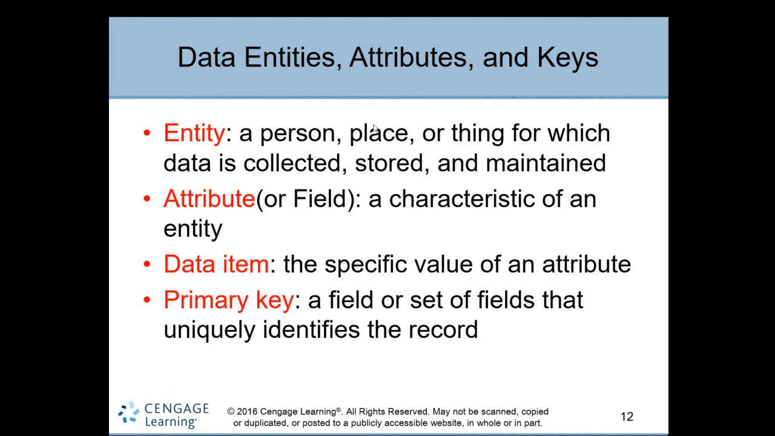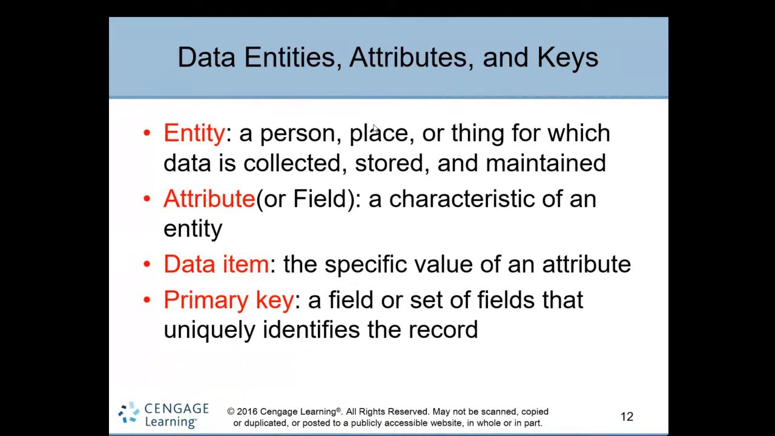This data is collected and stored in the database, so we can maintain this stored data in the database. That is called an entity. Entity is simply called a thing. Attributes are the characteristics of an entity. An attribute is also known as a field. A characteristic of a field describes what the characteristic is.